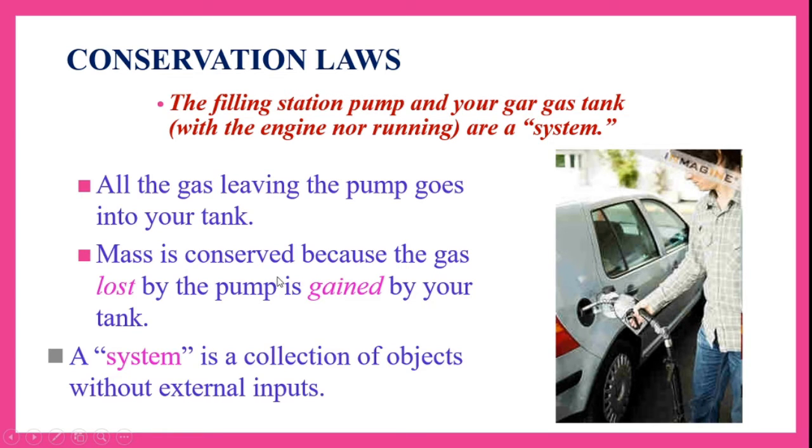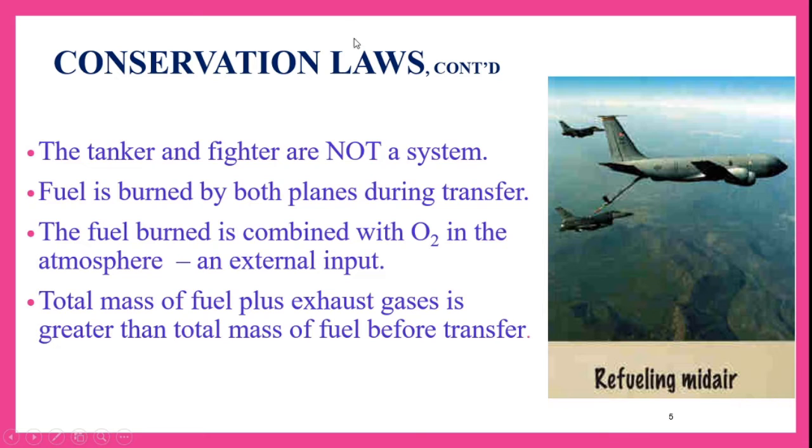Hence, this can be said as conservation of mass. So this is an example for conservation of mass. A system, as I have already told, is a collection of objects without any external inputs. So, one more example.